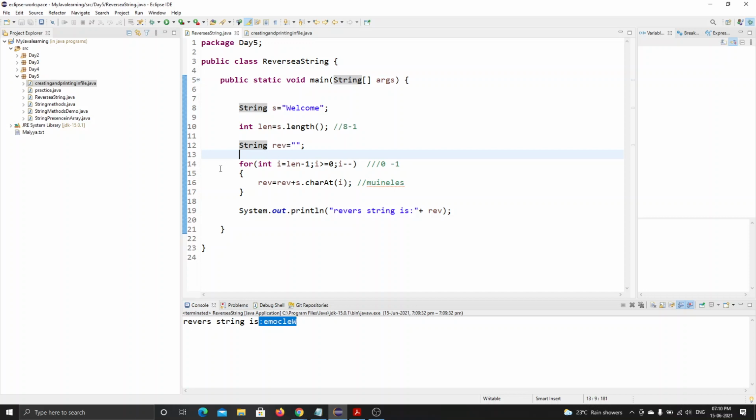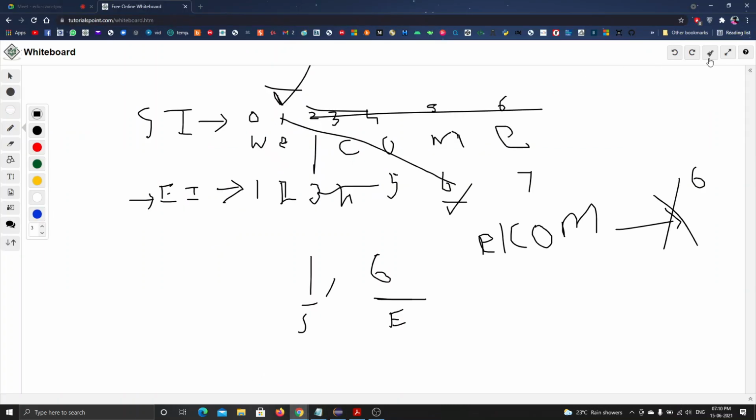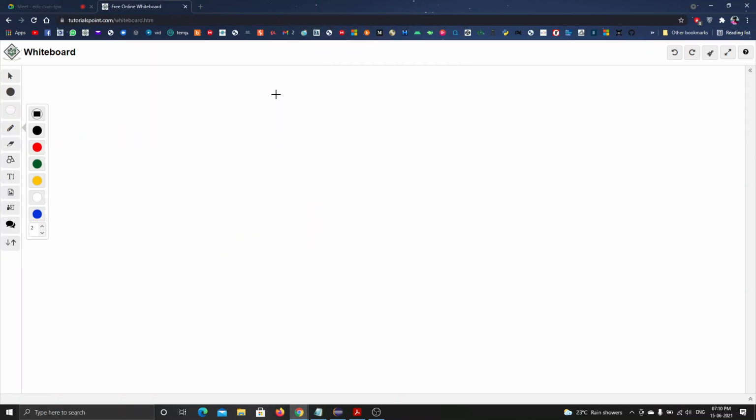Then I will use one for loop where I initialize i to the length. See, I want this welcome to be printed in reverse order.